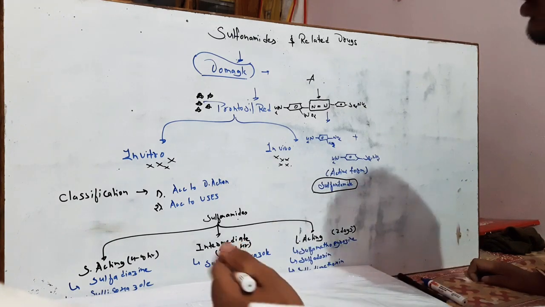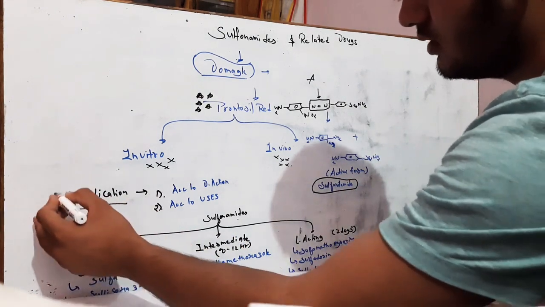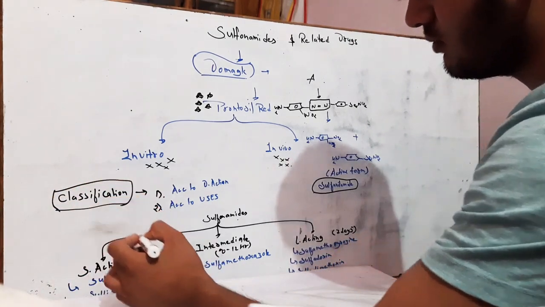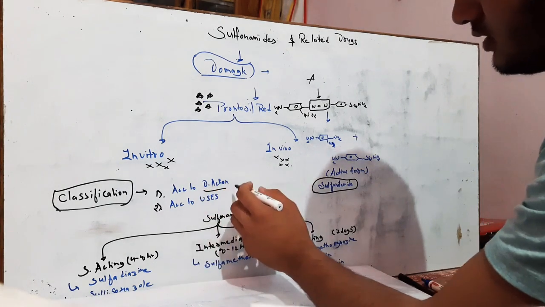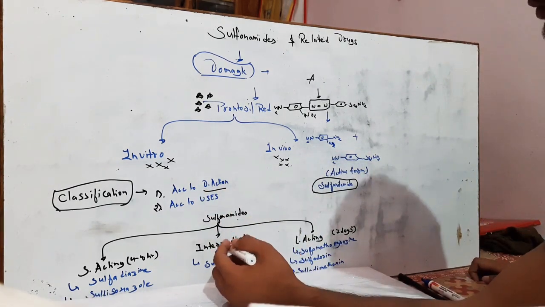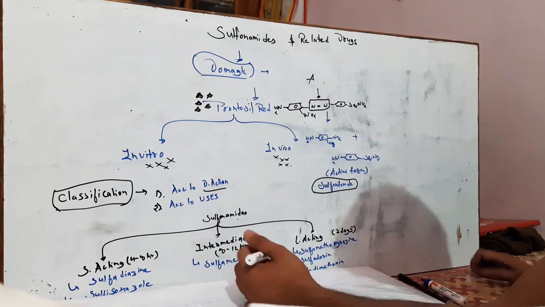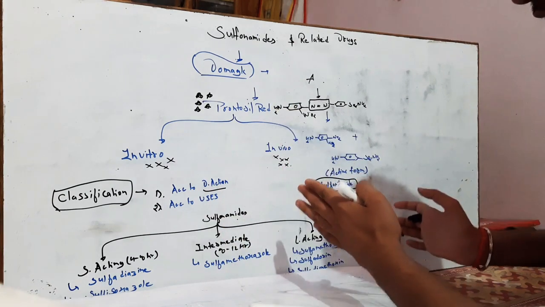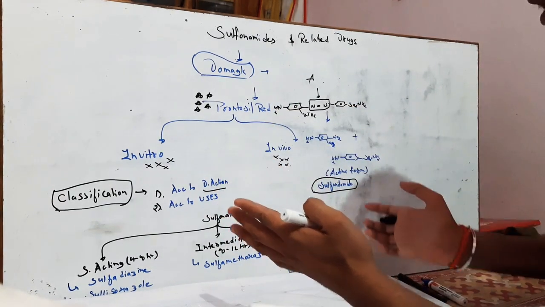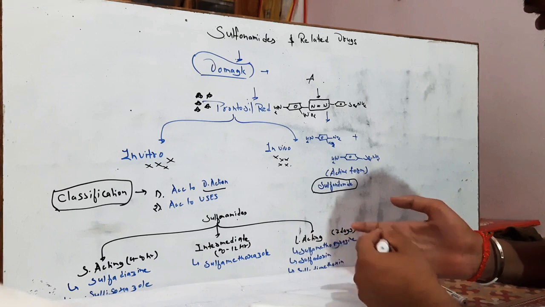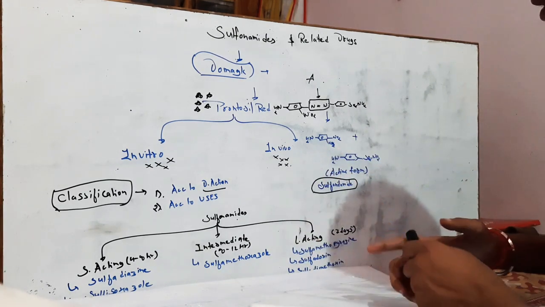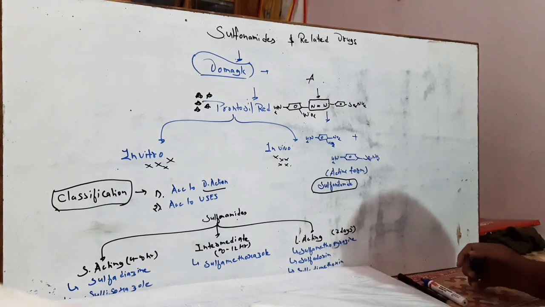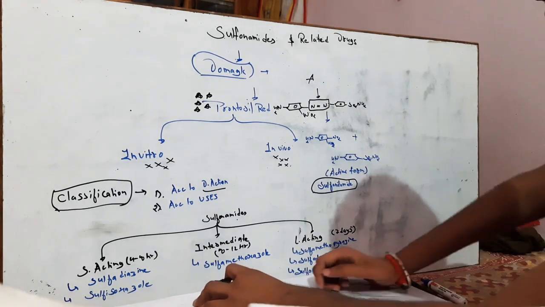Okay, now I will talk about the classification of sulfonamides. The classification of sulfonamides can be done into two types. One is according to the duration of action, where we divide the sulfonamides into short acting, long acting, or intermediate. Another is according to the uses. First we will discuss the classification according to duration of action.